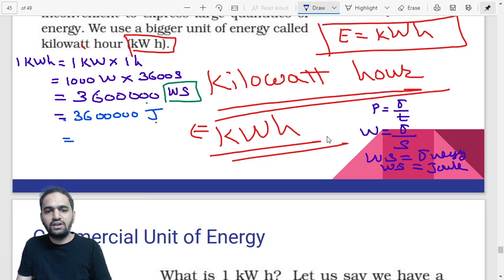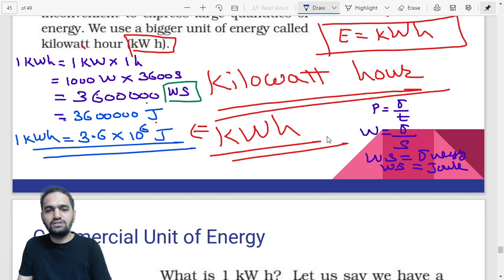Can we write this in the standard format? The number will be 3.6 into 10 to the power how much? I have taken the decimal point 6 times backwards: 1, 2, 3, 4, 5, 6. So this will become 3.6 into 10 to the power 6 joule.